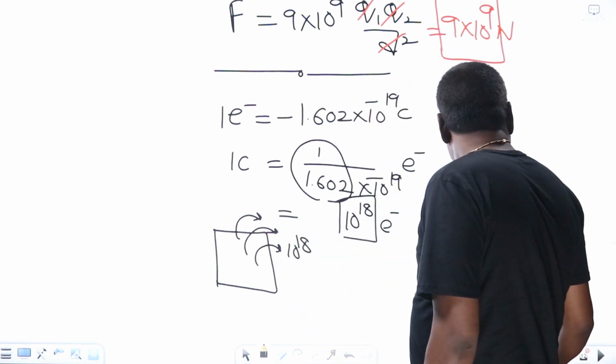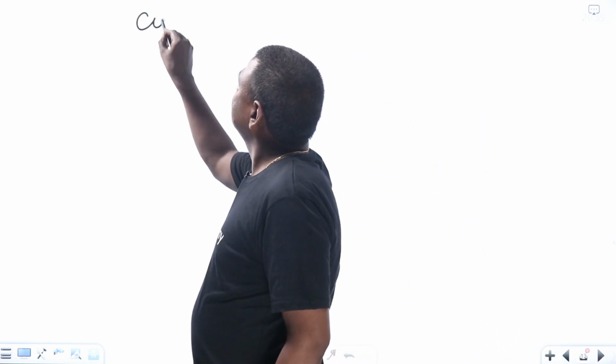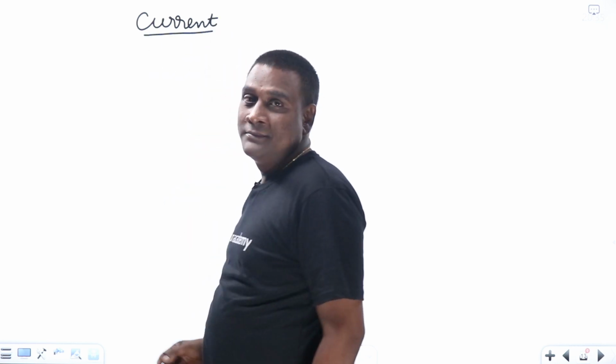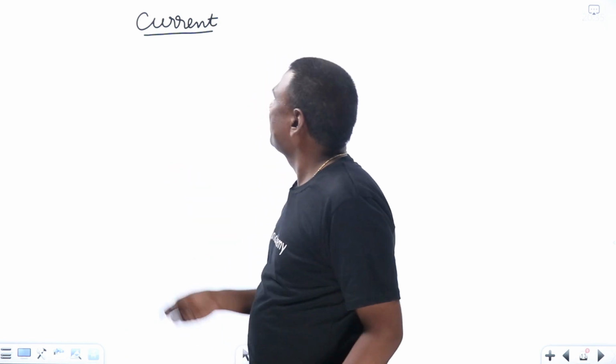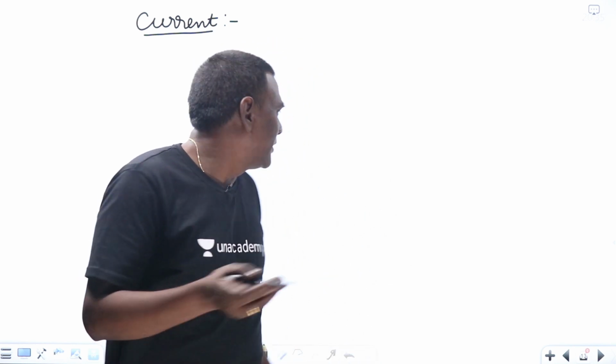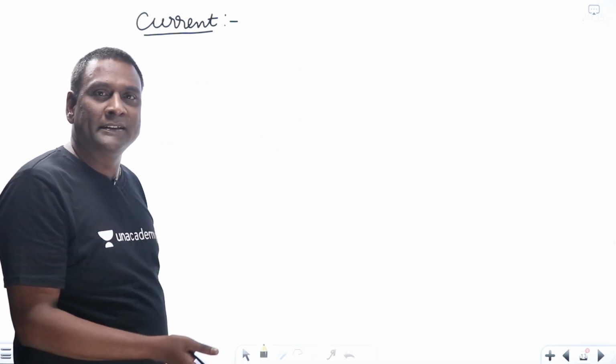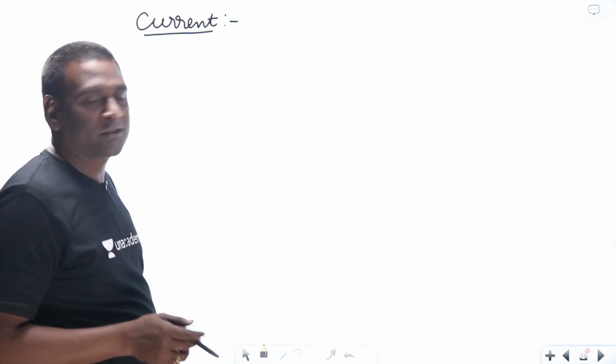Okay, now let us think of current, and one advantage is there for current apart from voltage, or magnetic field apart from electric field, which I'm going to discuss soon. Now if you think of current, what is current? Rate of charge is nothing but current. Stay tuned. We are going to discuss very beautiful things in the discussion of voltage.